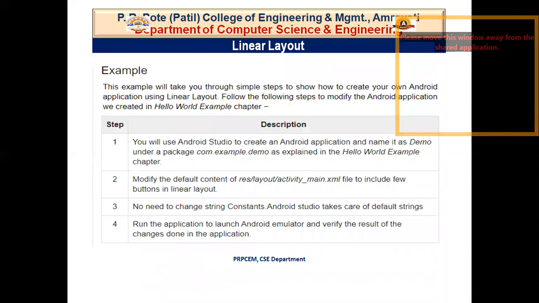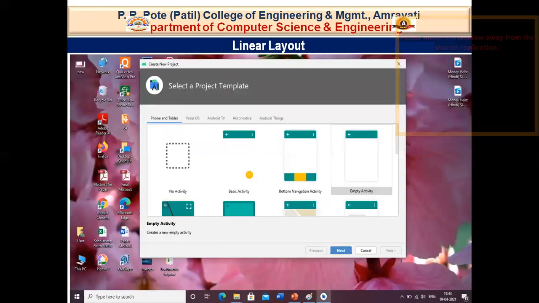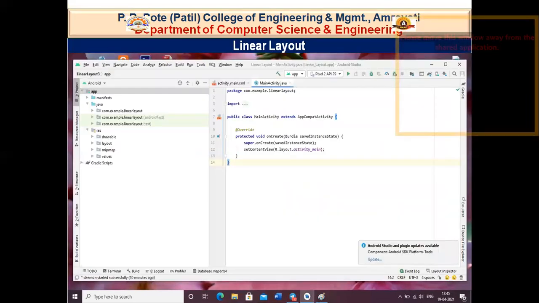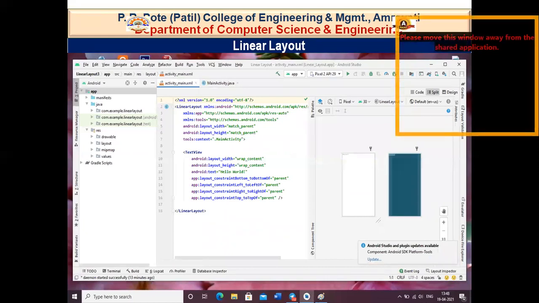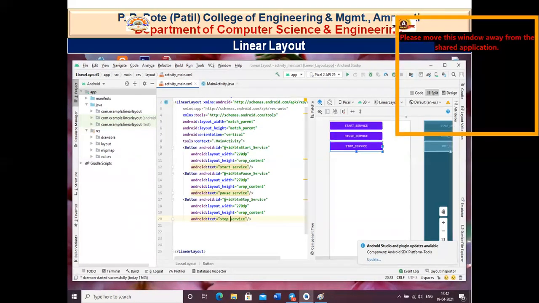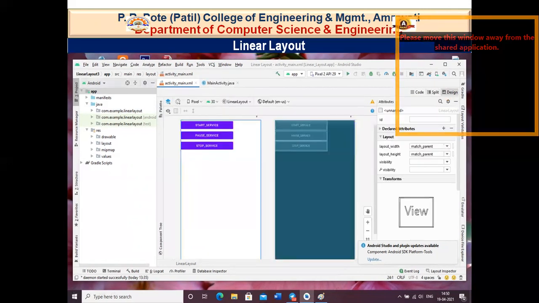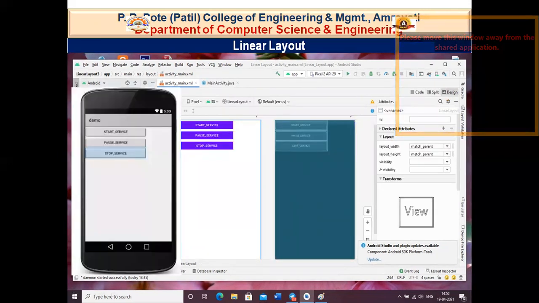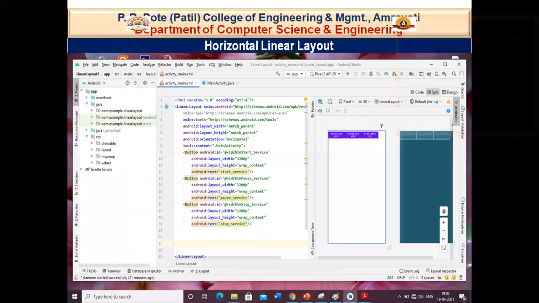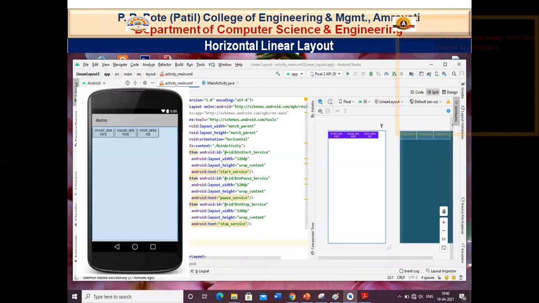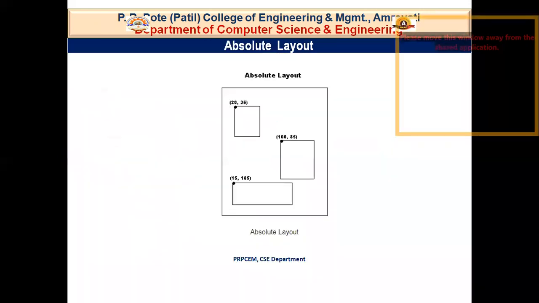Okay, so in unit number 3, we have seen how to design linear layouts and how to code for linear layouts. So we are not going to summarize this. This is the layout, and here the orientation of my layout is vertical. Here you can mention your orientation, vertical or horizontal. And this is the output which is shown in your Android virtual device. And this is the linear layout with horizontal orientation.